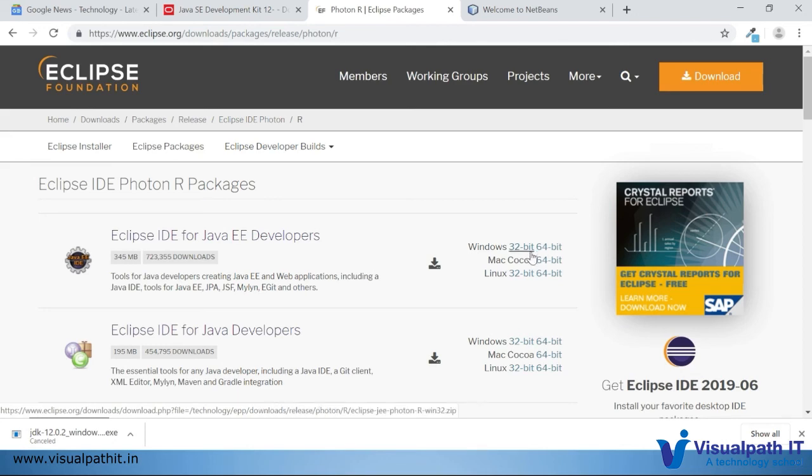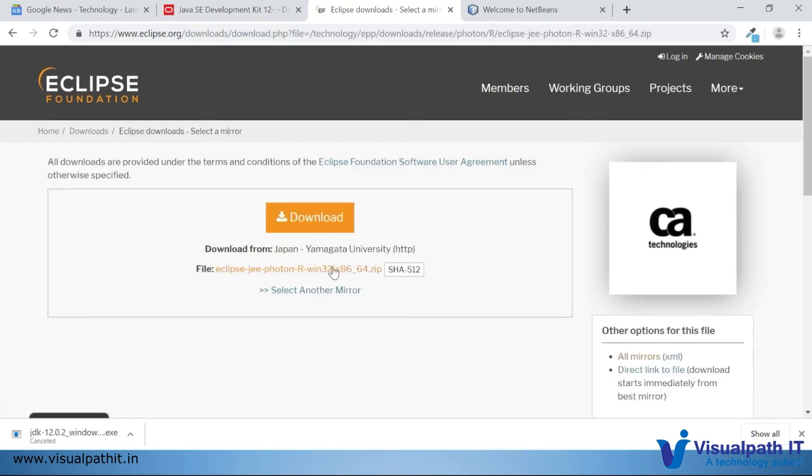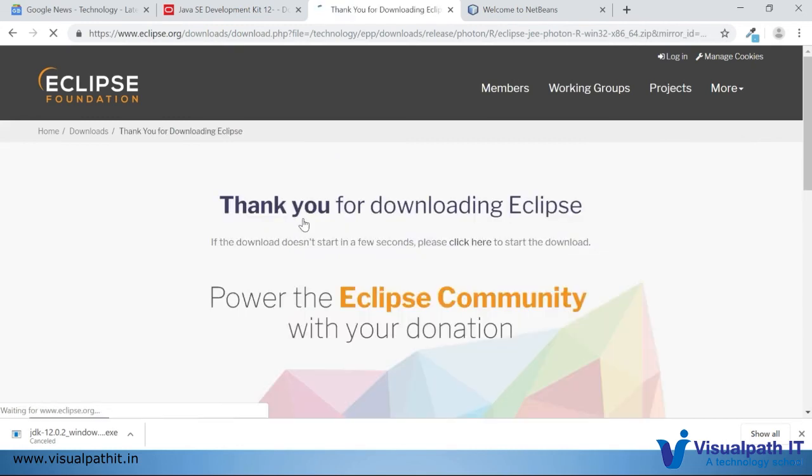It depends on your OS, 32-bit or 64-bit. You can choose the download link, then you just need to click on download. The download will happen. The advantage of Eclipse IDE compared to NetBeans is that with NetBeans you have to install the software in the OS. For Eclipse, it's not the case. It's a runnable file.